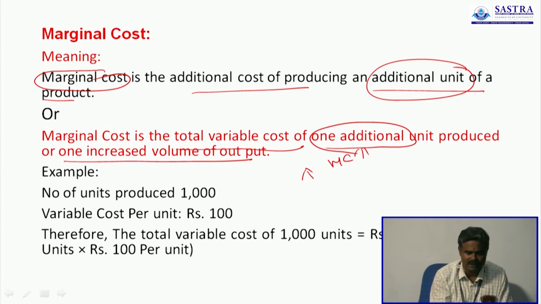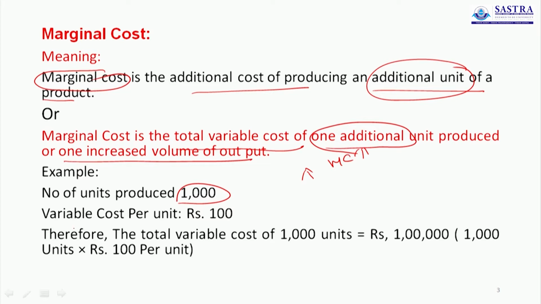Take for example, now we produced 1000 units. The variable cost we spent per unit is 100. So how much total variable cost did we spend for these 1000 units? Here we spent 1 lakh, because 1000 units into the rate per unit of 100. So we spent 1 lakh in total for producing these 1000 units. This variable cost, this 1 lakh, is called marginal cost.